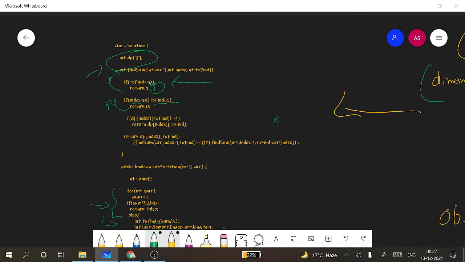Now here we will be adding simply one line, which is: if dp of index and dp of toFind is not equal to -1, that is, we have calculated some result for this index and toFind recursive call which we are calling, we'll be returning this result simply. Else, if we don't have a result, we'll be calculating this result, storing it into this dp variable, this matrix, and then returning this result.